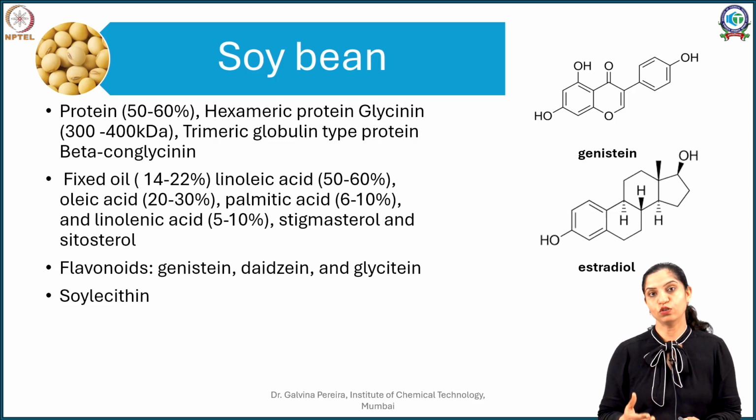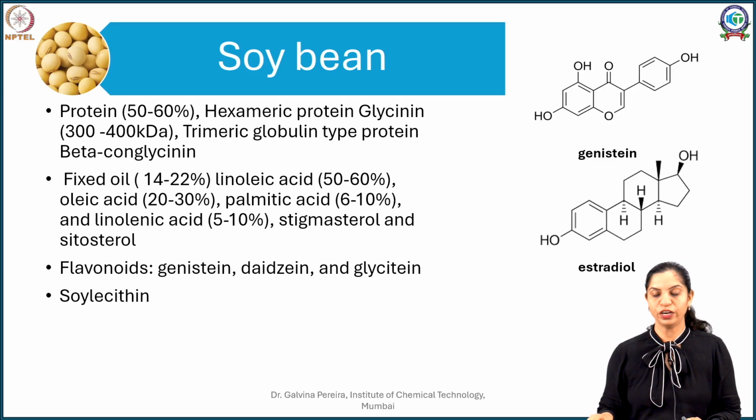The soy isoflavone compounds present in soybean are genistein, daidzein and glycitin. So if you consume food rich in soy meal, apart from protein you will also get these isoflavones.